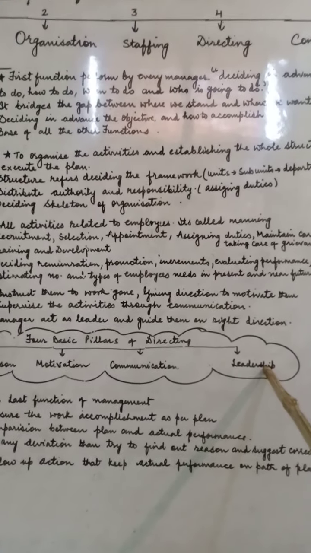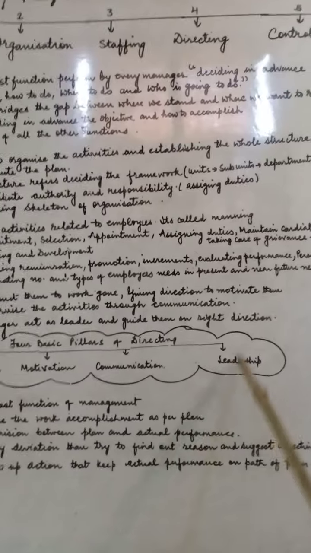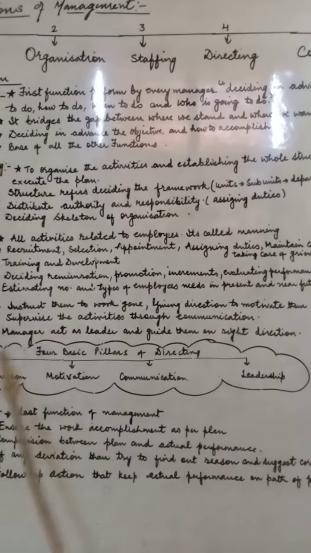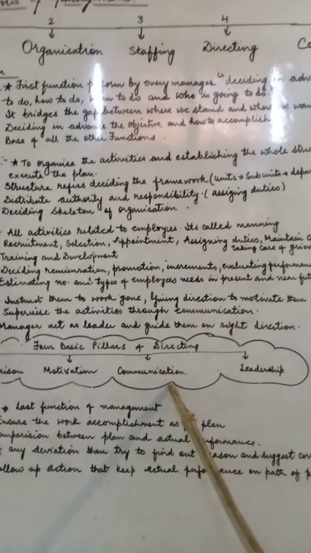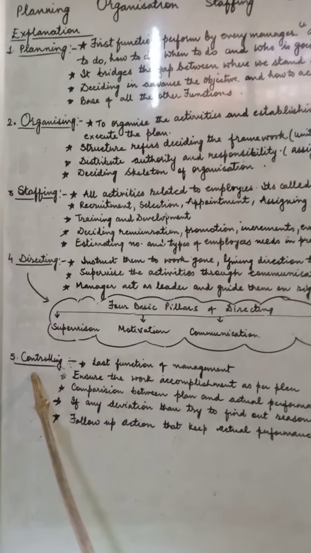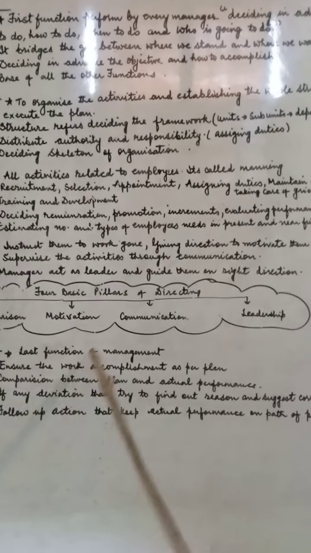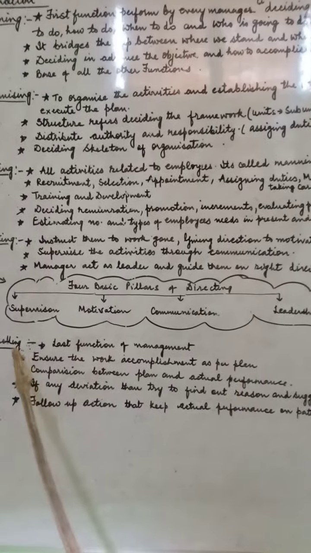Next is leadership. A manager must have leadership quality, because if a manager is a good leader, only then can they supervise, motivate and communicate better with the employees. Next is the 5th function. Last but not the least is the controlling function. It is the last function of management, but also a very important function.